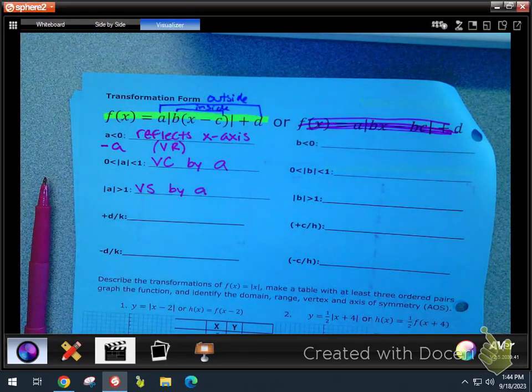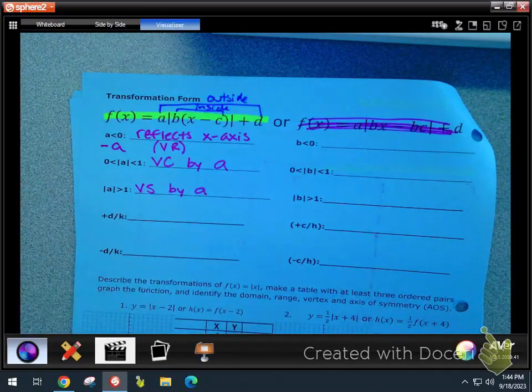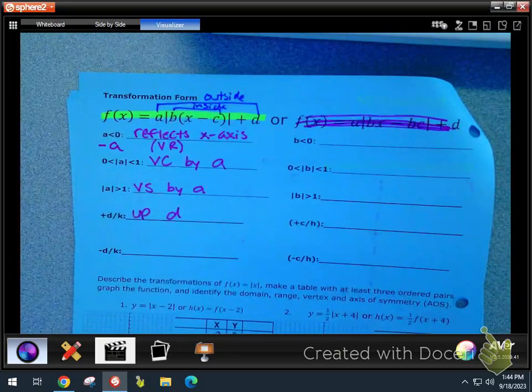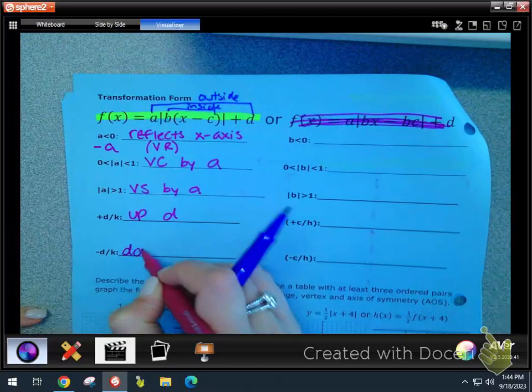Okay, the other vertical transformation is transformation D. This is the easy one. If it's positive, then that means you're going up, however many that number is. If it's minus D, you're going down.